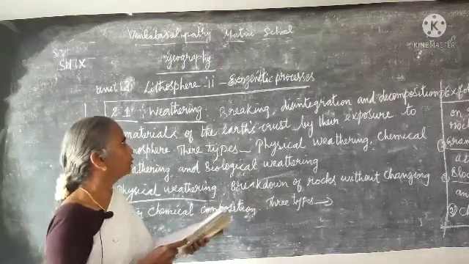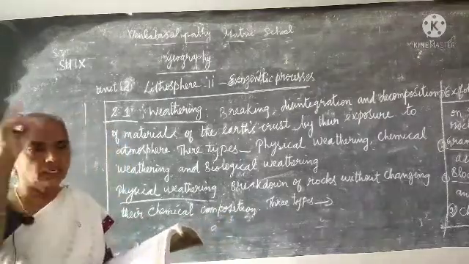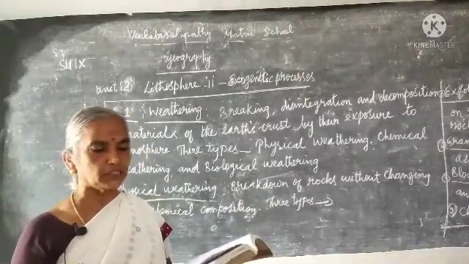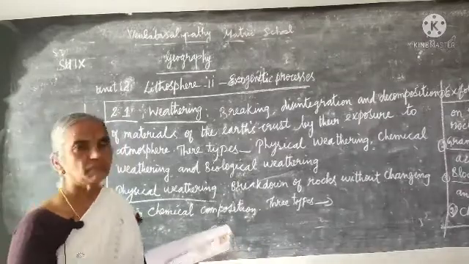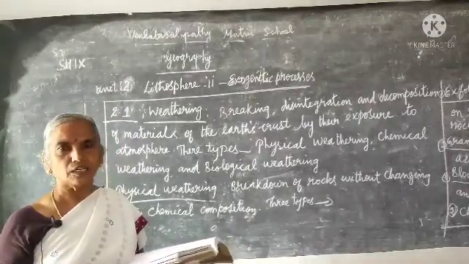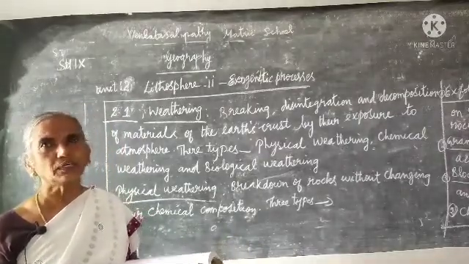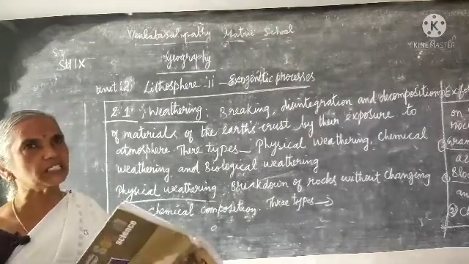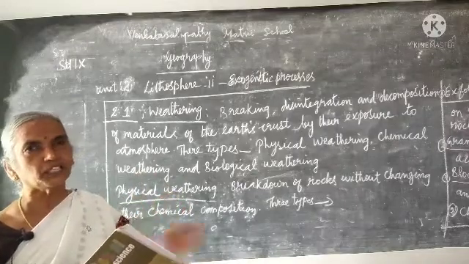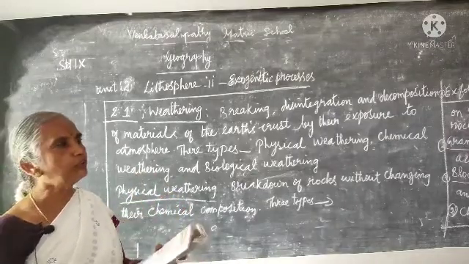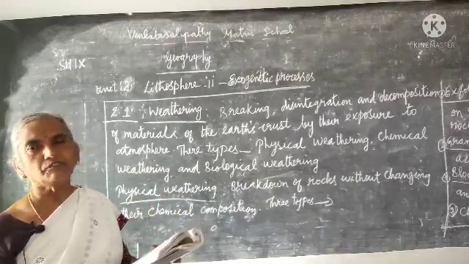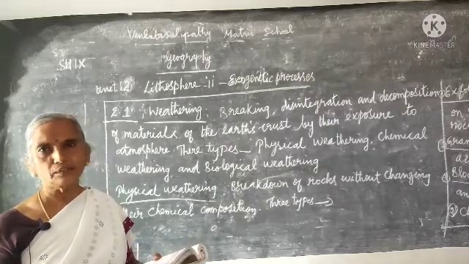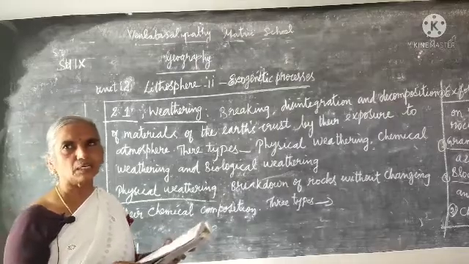Lesson 2, Lithosphere, Exogenetic Processes. The first lesson on Lithosphere was Endogenetic; this lesson says Exogenetic Processes. Where do we live? We live on the earth. Which part do we live on? The crust. The outermost layer of the earth is called the crust. In the crust there are some changes due to heat, frost, humidity and other natural conditions. Let us see how it happens.